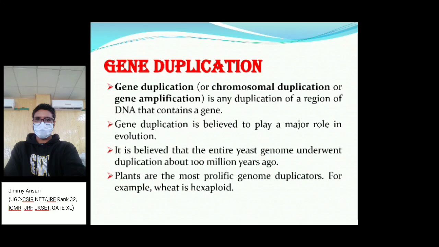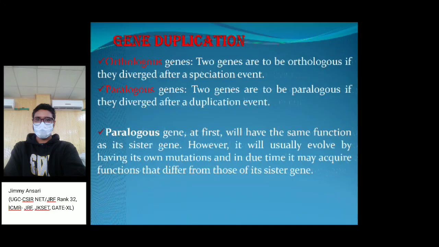For example, we can take wheat, which is hexaploid. So see the duplication from haploid to polyploid, all the six times. So the gene duplication could be orthologous or paralogous gene. So what is an orthologous gene?